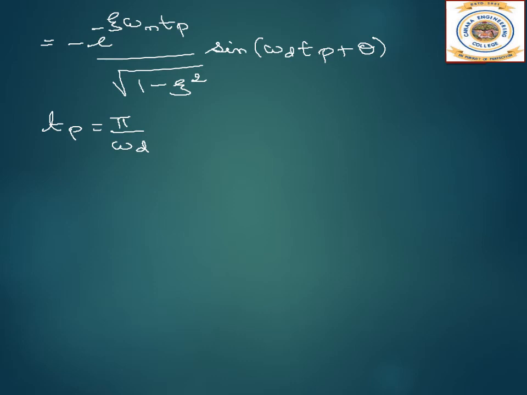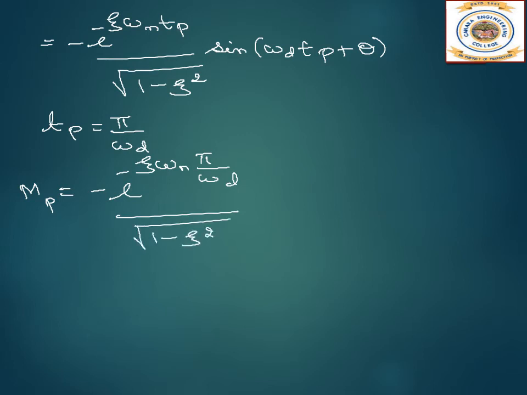So let us substitute. Mp is equal to minus e power minus zeta omega n pi by omega d divided by root of 1 minus zeta square sine omega d into pi by omega d plus theta.